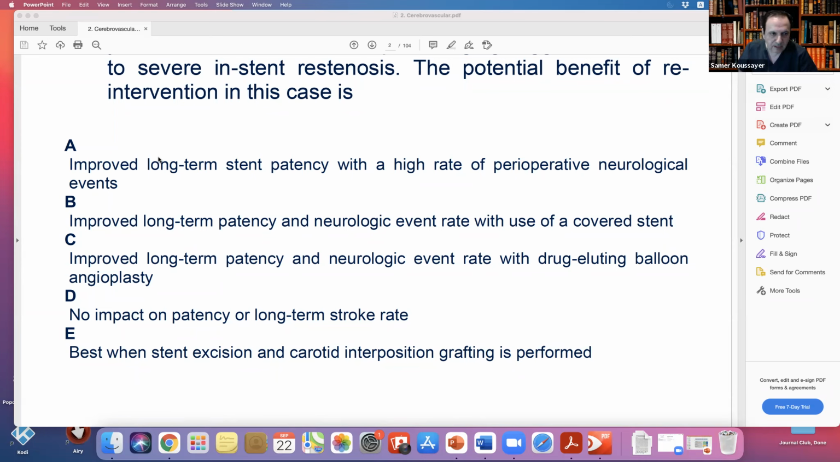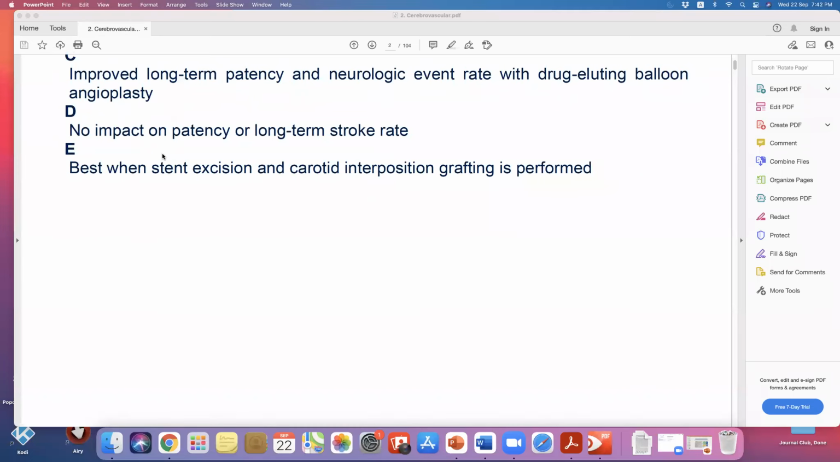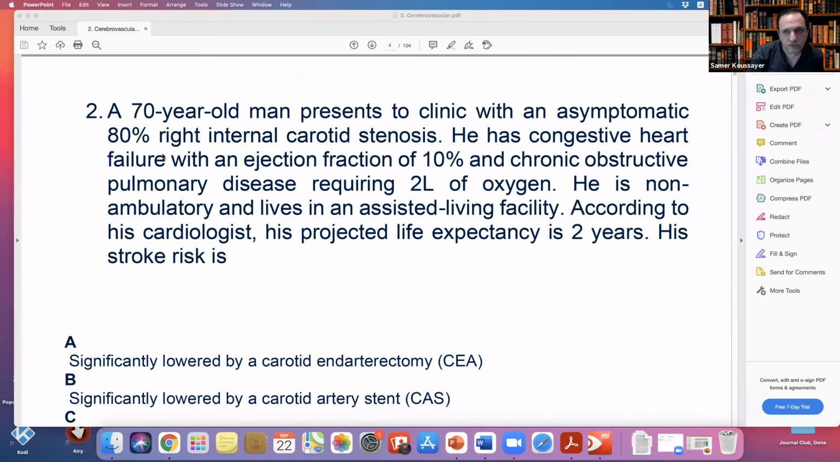As I said, the problem with the cerebrovascular is it's all just data. There's not much to think about in the case or something like that. So you just have to study and read it. It's very good. Thank you, Sam. Sure. All right, let's go to the next question.